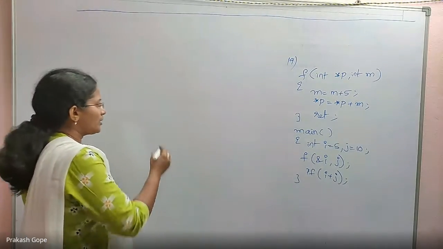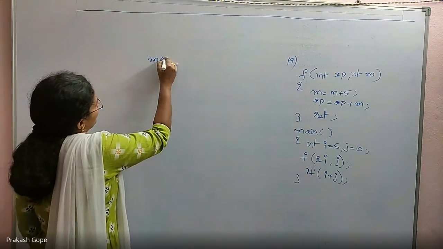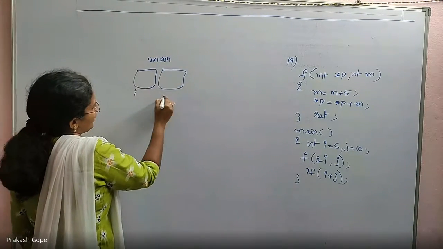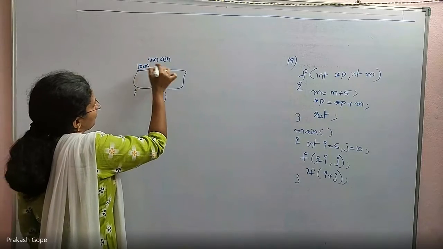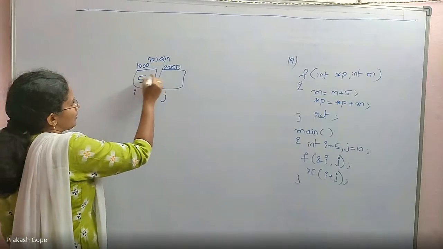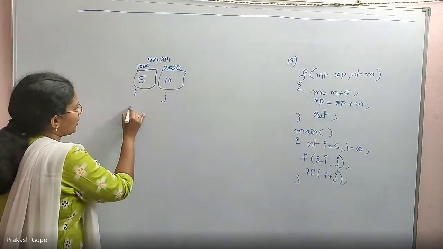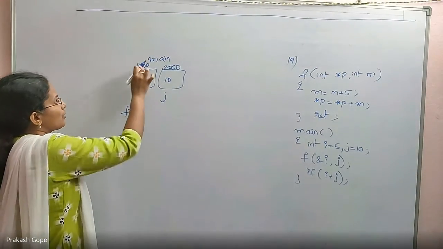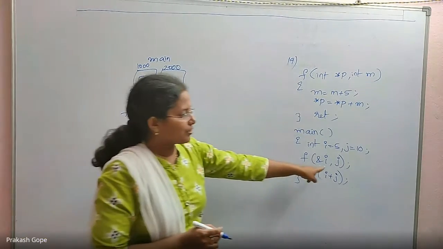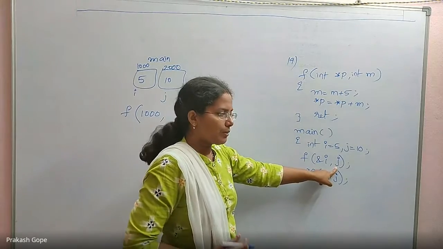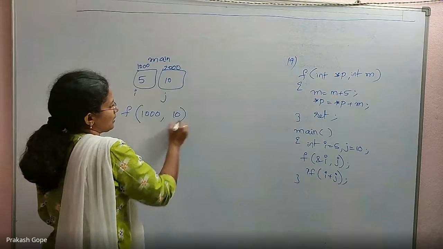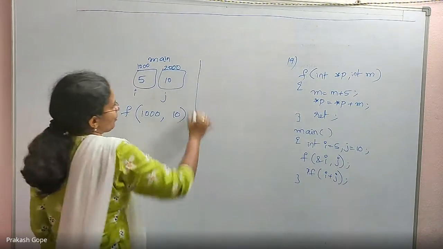Okay, let us start with the main function. In the main function area, you have two variables, i and j. For example, their addresses are 1000 and 2000. They are initialized with 5 and 10. Then I am calling a function by passing the address of i, which is 1000, and the j value. I am not saying &j, which means I am just passing the j value. What is the j value? 10. So I am passing 10. So this is the function call.